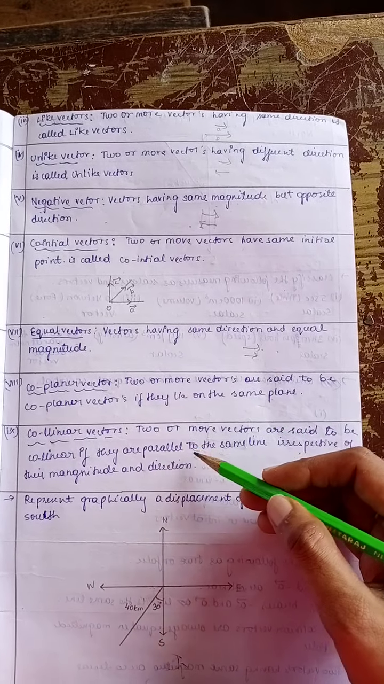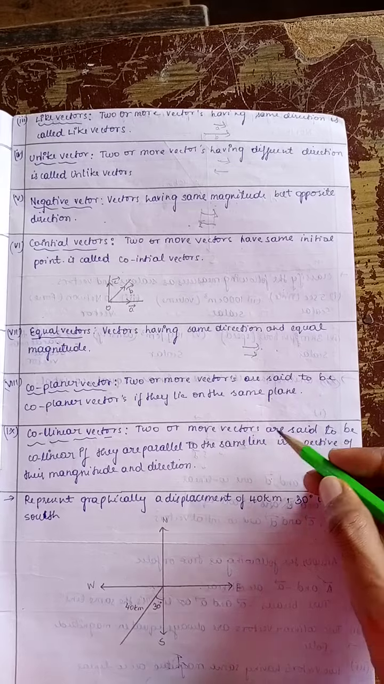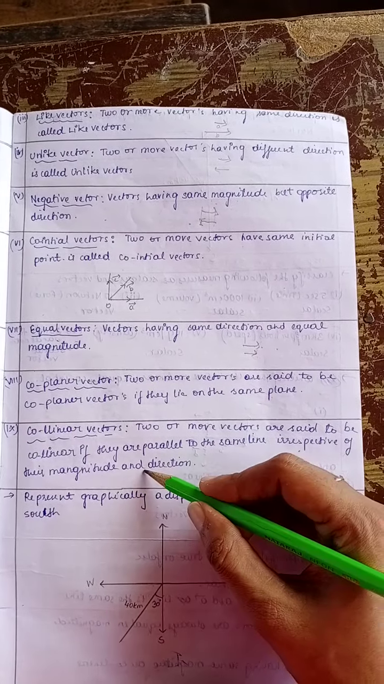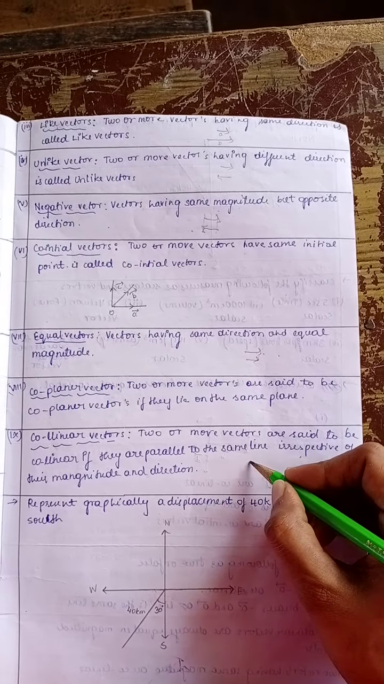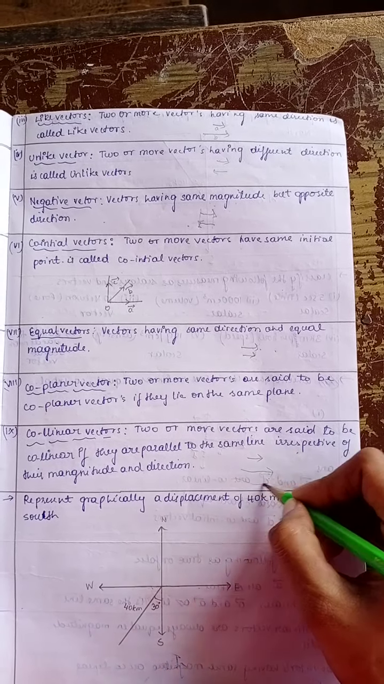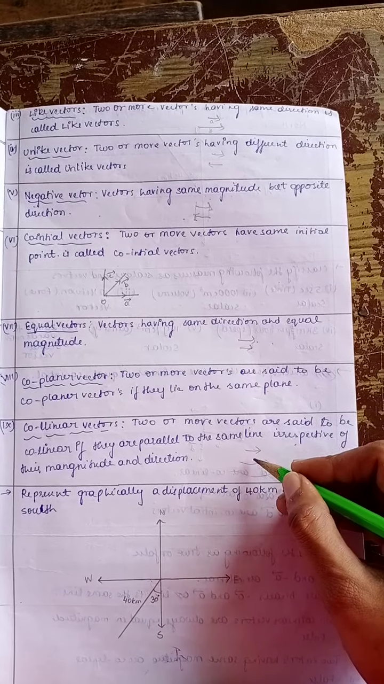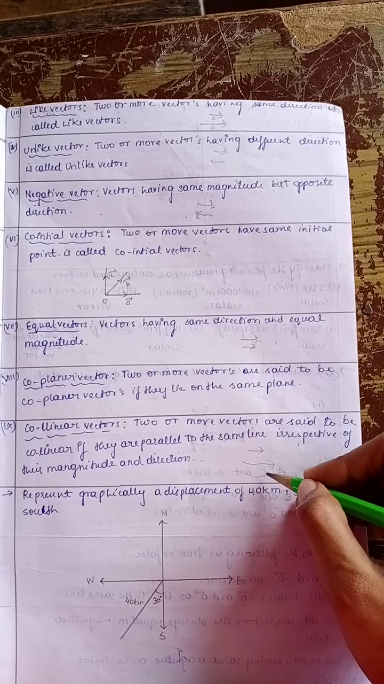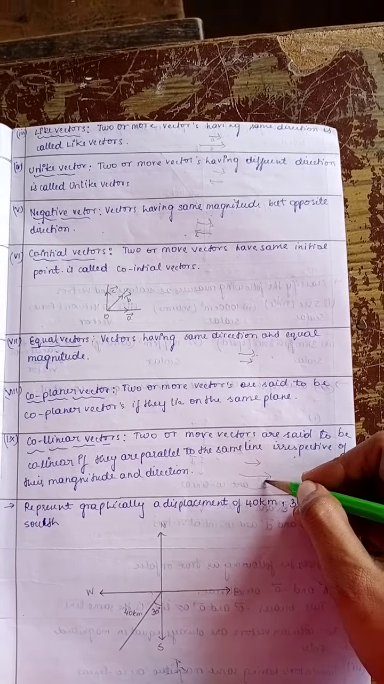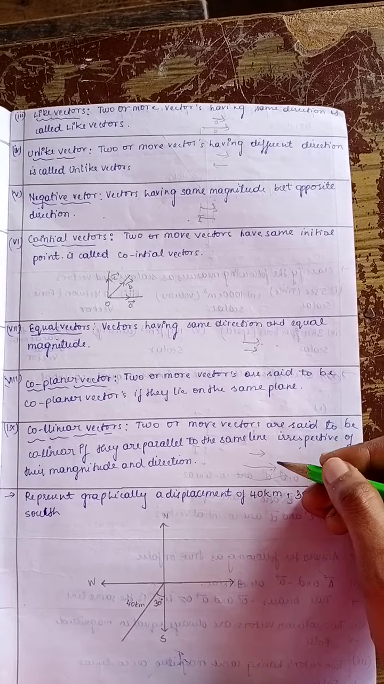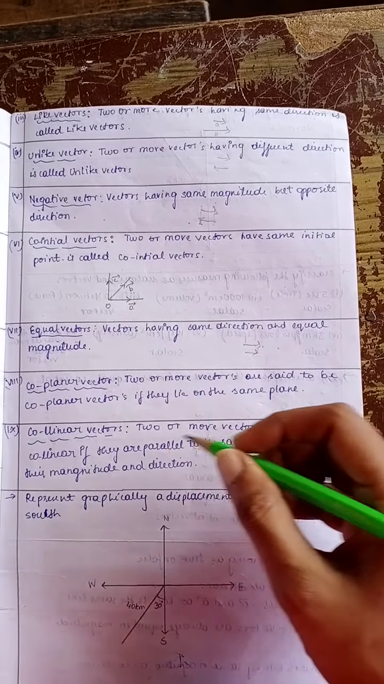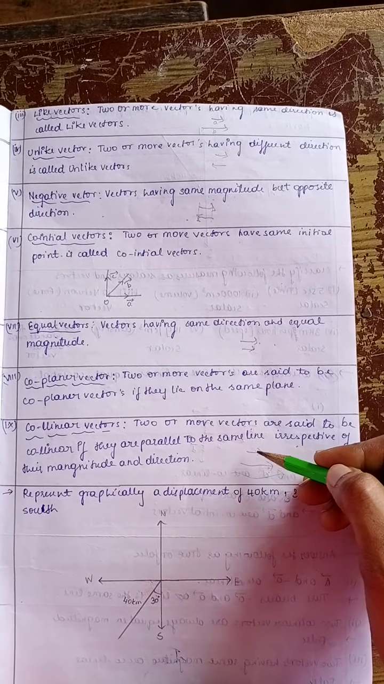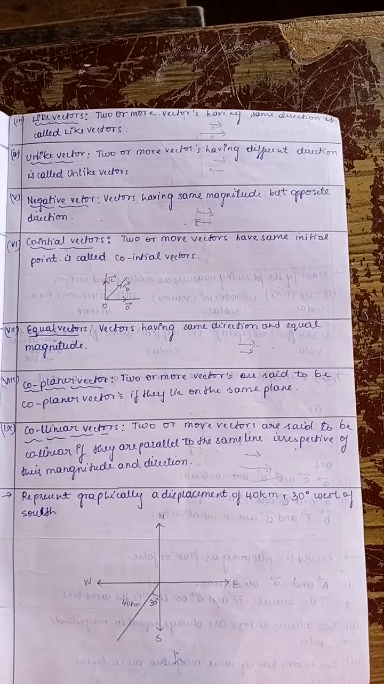Next is a collinear vector. Two or more vectors are said to be collinear if they are parallel to the same line irrespective of their magnitude and direction. This means if you consider any two or three vectors, they are parallel, but it is not given that their magnitude is same, may be same or may not be same, and also they may be in the same direction or in a different direction. These are called collinear vectors. Collinear vector means they are parallel to each other. These vectors are parallel to each other.